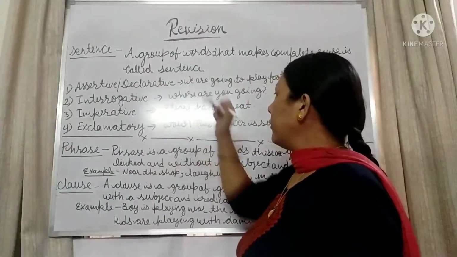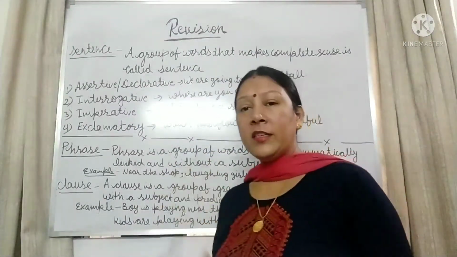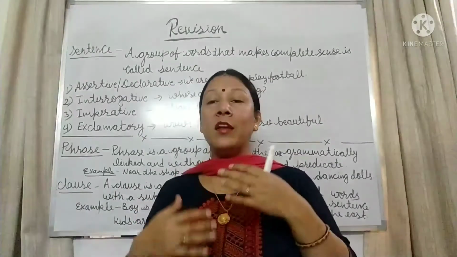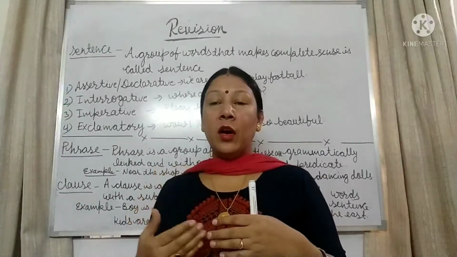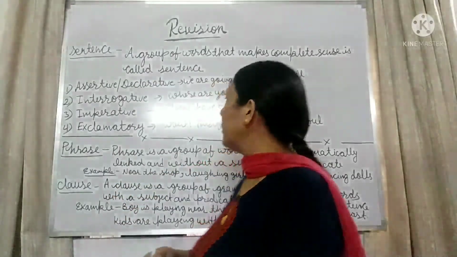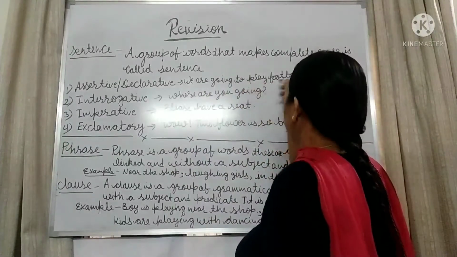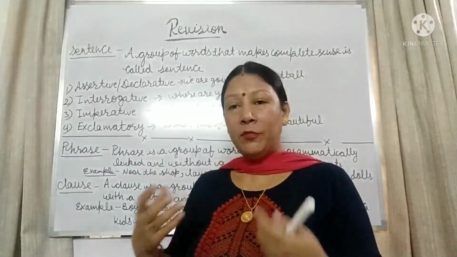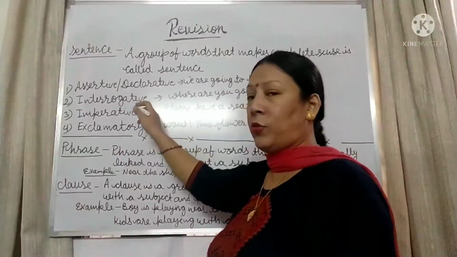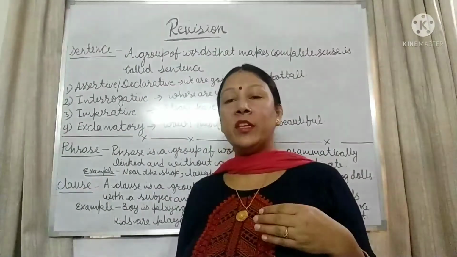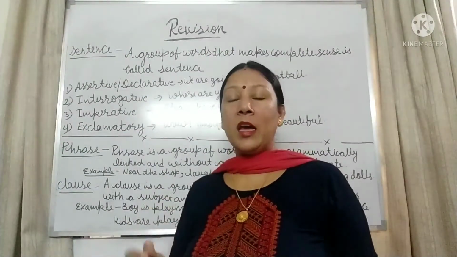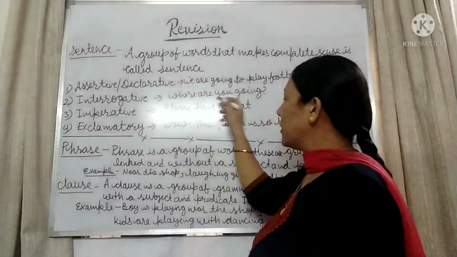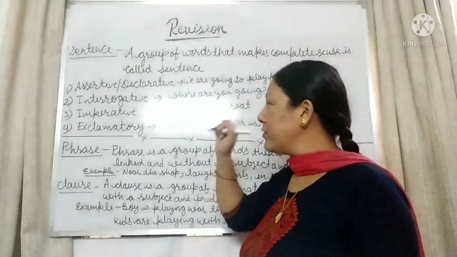What are assertive and declarative sentences? In these sentences, an assertion will be shown and something will be declared. One will declare something, like, we are going to play football. That is a declaration that we are going to play football, giving you information. Second, interrogative. Interrogative means whenever you see a question mark in a sentence and it asks a question. Where are you going? It's a question, so it is an interrogative sentence.